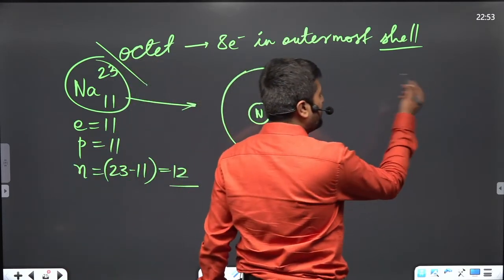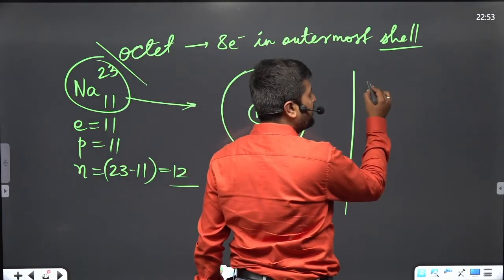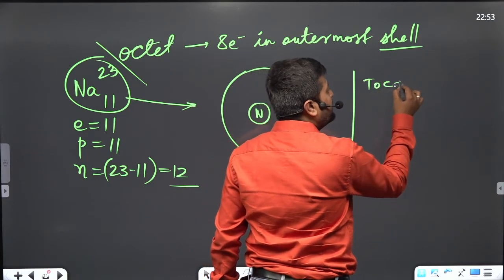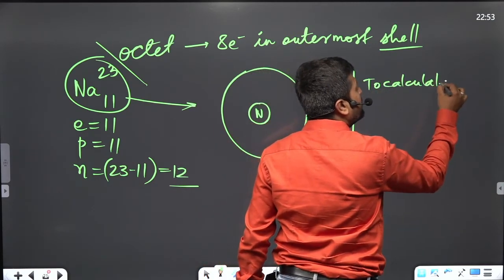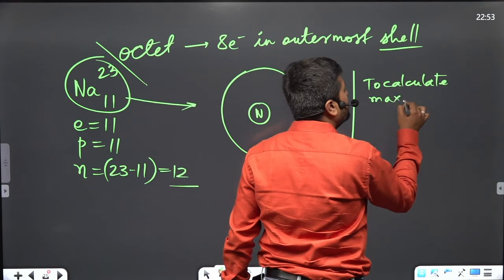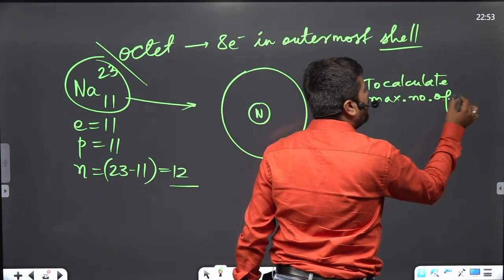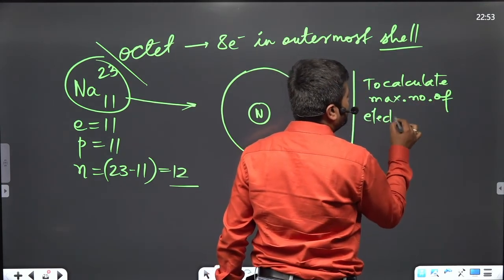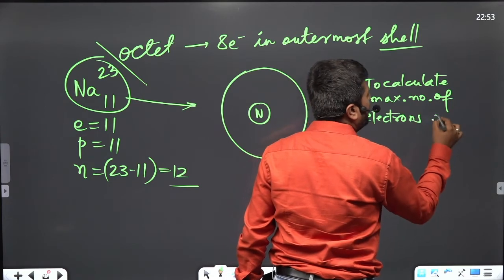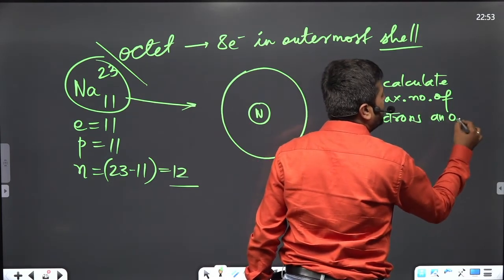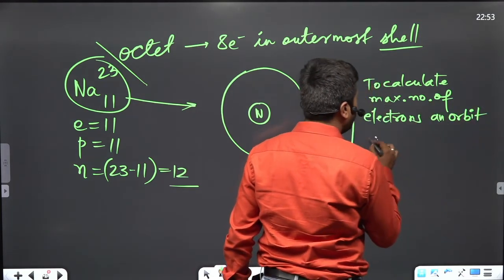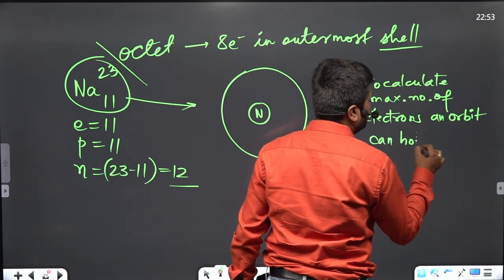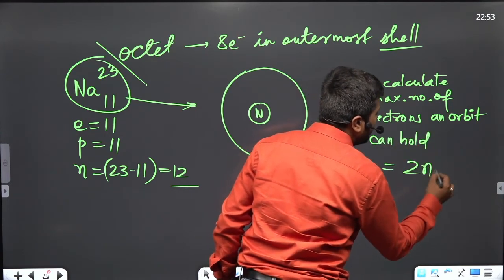So I'm writing a formula here to calculate the maximum number of electrons an orbit can hold, which is 2n squared.